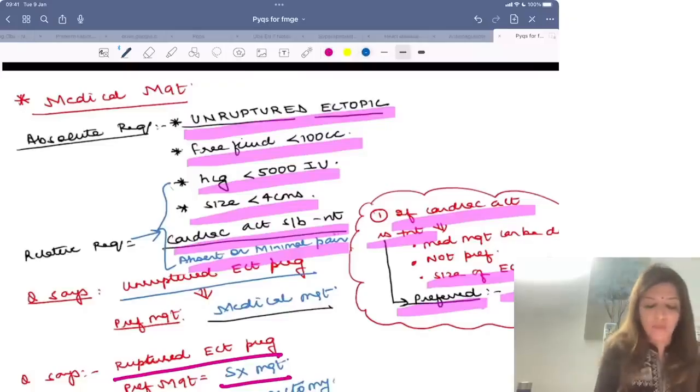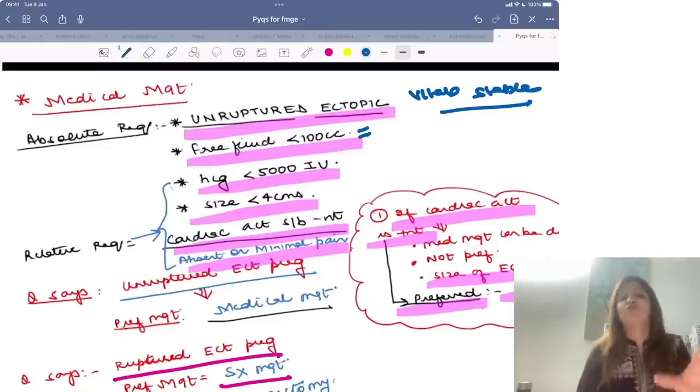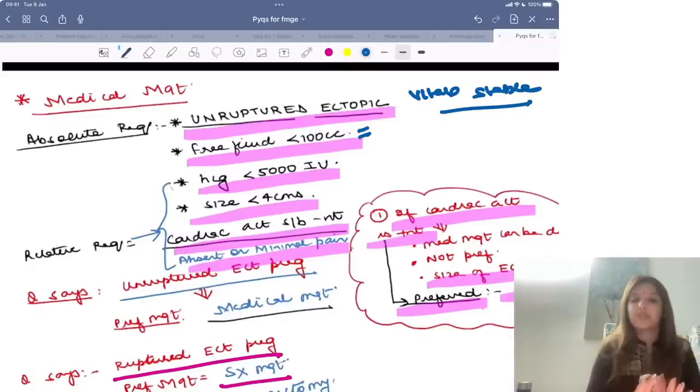Because vitals of the patient will be stable. So only if vitals of the patient are stable, if free fluid is less than 100 cc, then I am going to do medical management, right? This is an absolute requirement कि patient के vitals should be stable. It should be a case of unruptured ectopic, and the free fluid should be less than 100 cc.